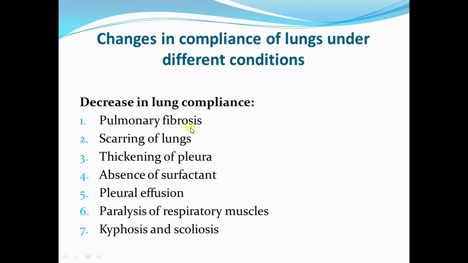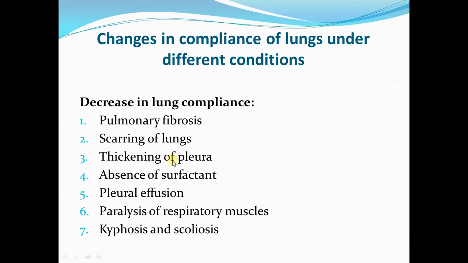Fibrous tissue is not as stretchable as the elastic tissue, so the lung compliance is decreased. It means that to stretch the lungs, a greater change in the transmural pressure is required. Similarly, in scarring of the lung, again scar tissue is not stretchable. So in scarring of the lungs, the lung compliance is decreased.